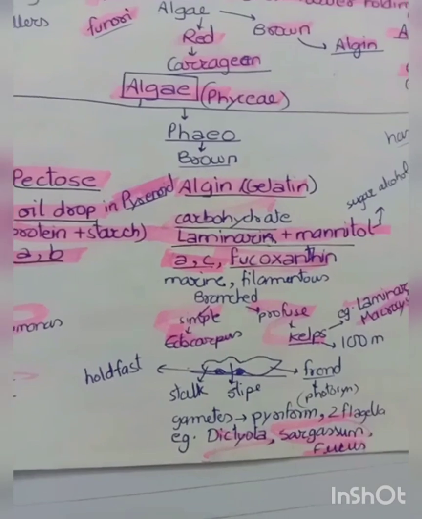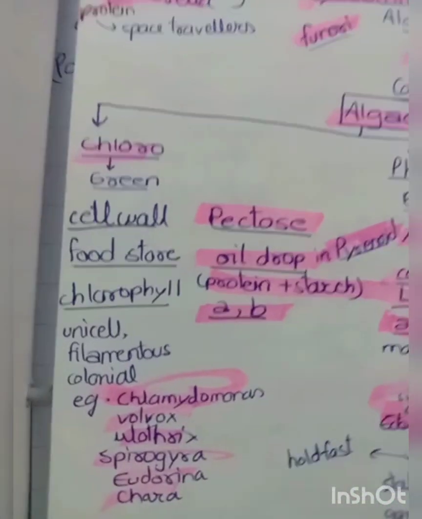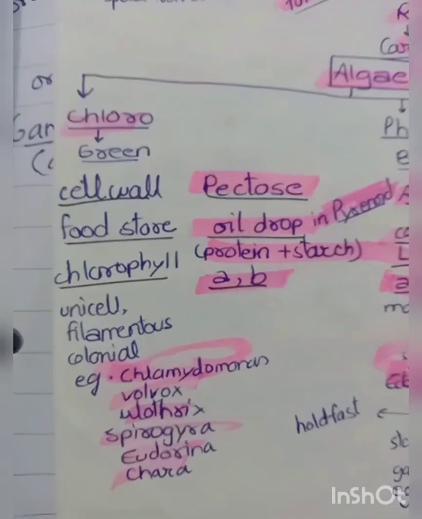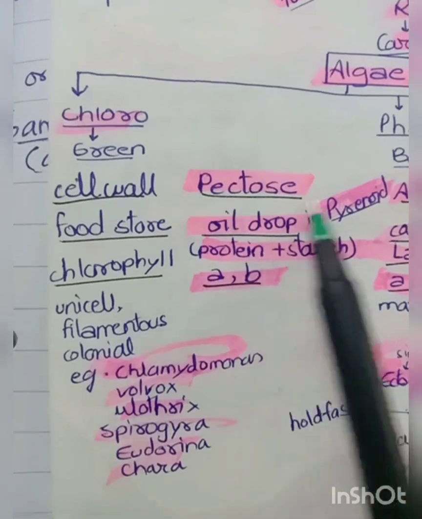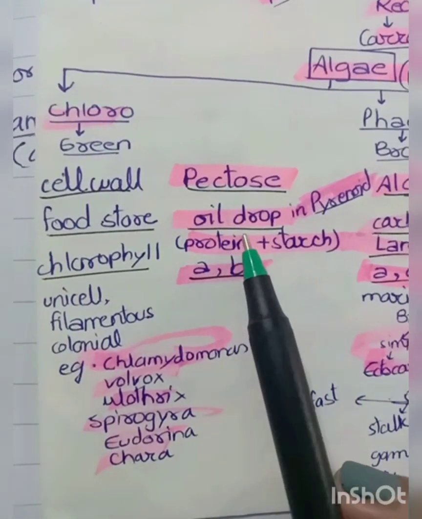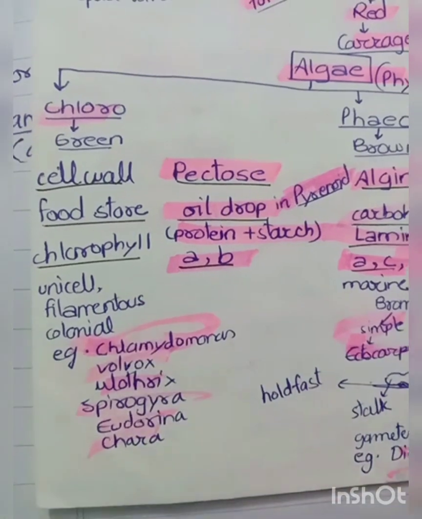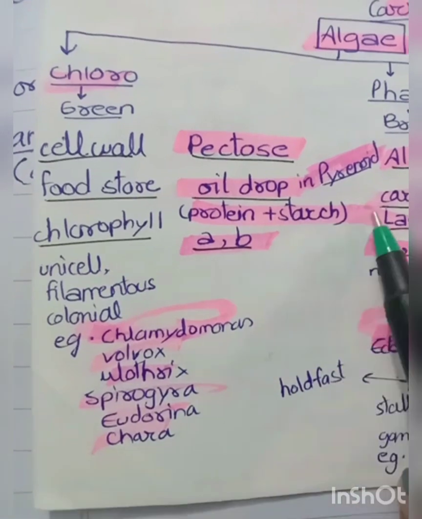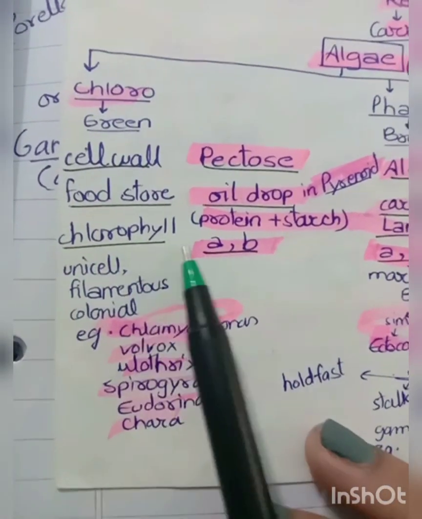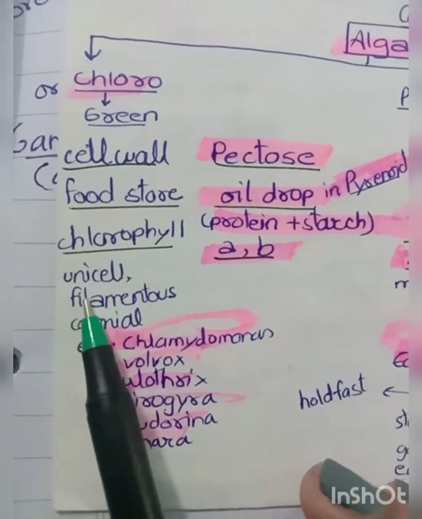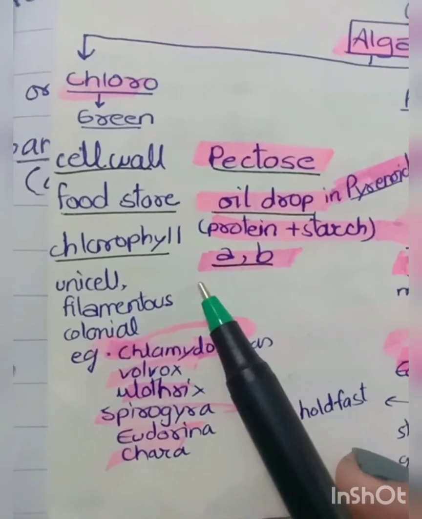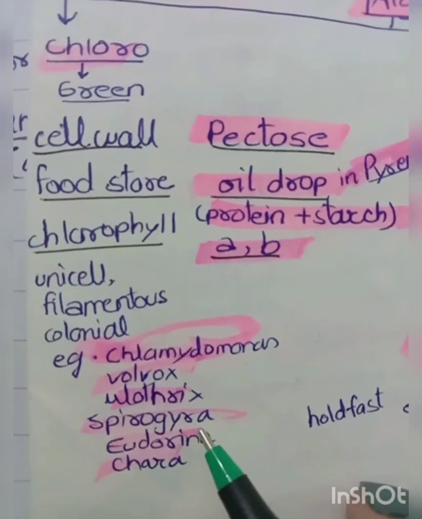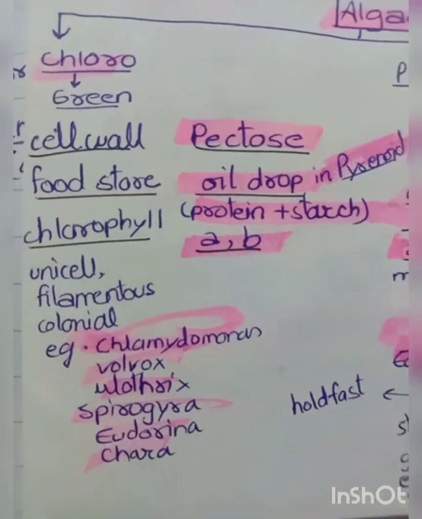Now we are going to study about the types of algae. The first type is Chlorophyceae, that is the green algae. In Chlorophyceae, the cell wall is made up of pectose. It stores food in the form of oil drops in the pyrenoid, that is the space or the vacuole. It is rich in protein and starch. It contains chlorophyll A and B. The organisms in it are mostly unicellular, filamentous, and colonial. Examples are Chlamydomonas, Volvox, Ulothrix, Spirogyra, Eudorina, and Chara.